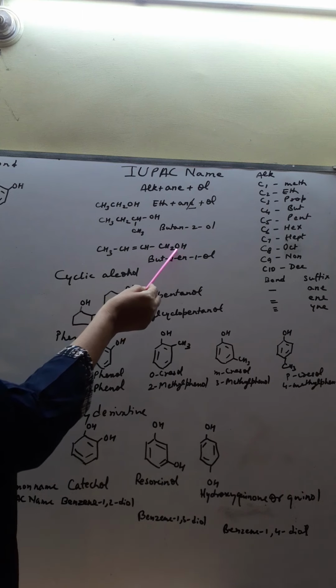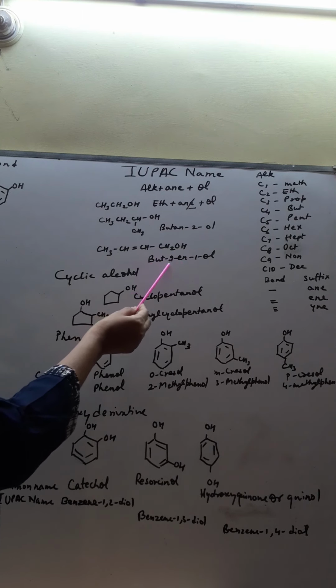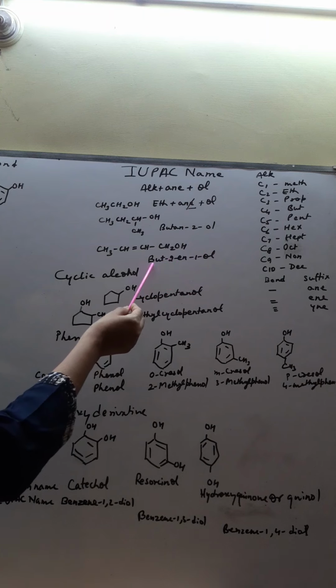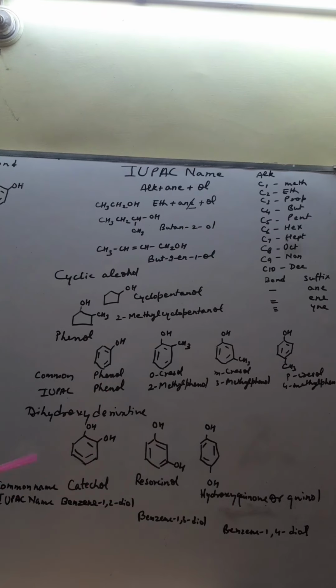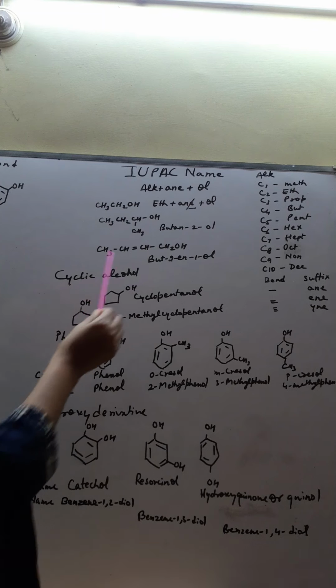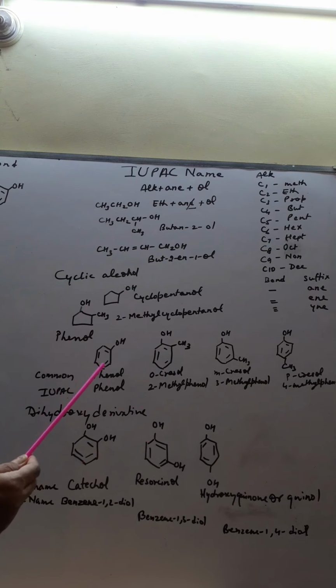And what will be the position of OH? 1. So this is but-2-en-1-ol, or simply you can write but-2-enol. This is the name of this compound, the IUPAC name. For this you have to practice and do a number of questions, so you will become expert in writing the IUPAC name of any compound. Now next we will discuss cyclic alcohol. Suppose the alcohol you have is a cyclic compound. How will you write the IUPAC name? If you have to write the IUPAC name of a cyclic alcohol, then you have to put the prefix.